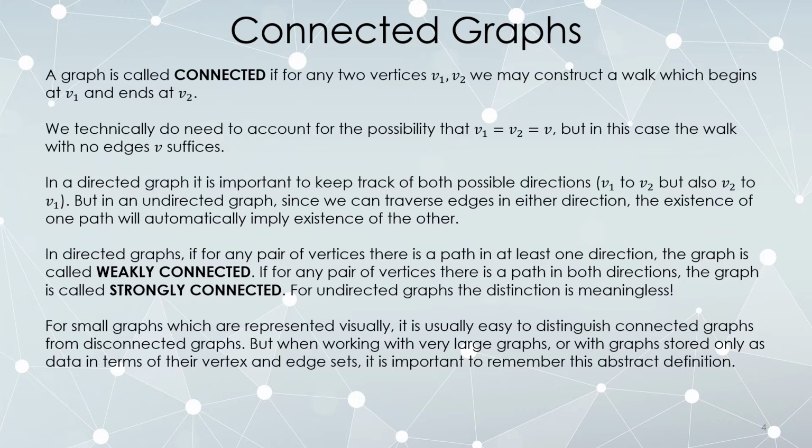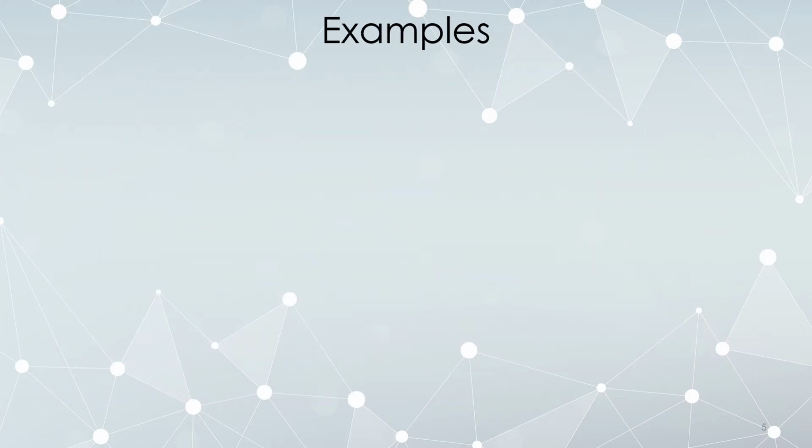But if you have a very large graph, or maybe a graph that's only stored in a computer and it's not actually represented visually, this abstract definition is important. A connected graph is one where any two vertices can be connected with a walk. With a directed graph, if the walk can be done in both directions, it's called strongly connected. If only one direction, it might be called weakly connected. Okay, on the next slide, we're going to see examples of both of these concepts.